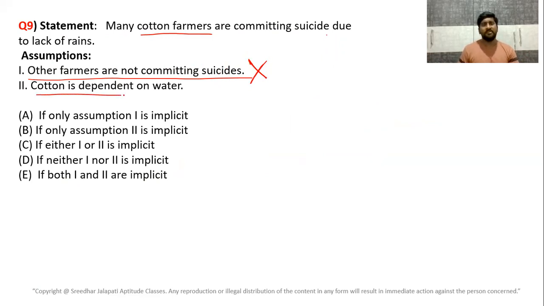Second, cotton is dependent on water. Yes. How do we know? He said, due to lack of rains, cotton farmers are committing suicide. That means for cotton, rain is required. Cotton is dependent on water. Yes or no? Lack of rains is creating problems. That means water is required for cotton. So the second one is the assumption. Only the second is the assumption. The first one is not an assumption. Okay? Right. Next, question number 10.